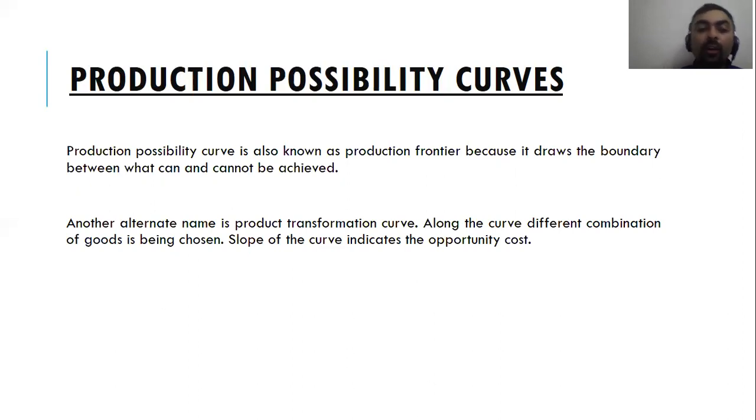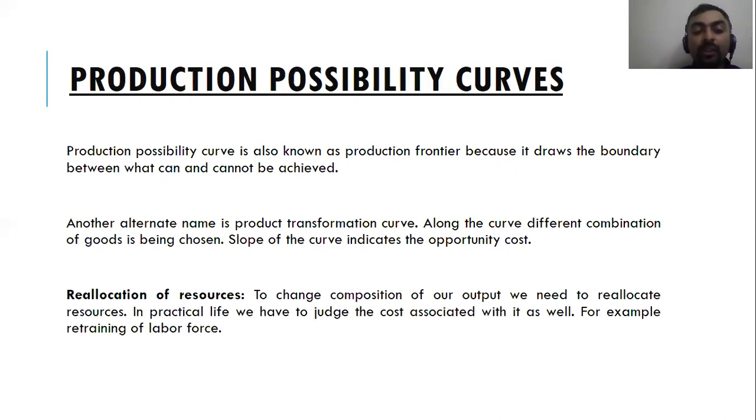Along the curve, different combinations of goods are being chosen. The slope of the curve indicates the opportunity cost. Reallocation of resources is an important concept to understand here. To change the composition of our output, we need to reallocate resources. In practical life, we have to judge the cost associated with it as well, for example, retraining of labor. At times it's not very easy.